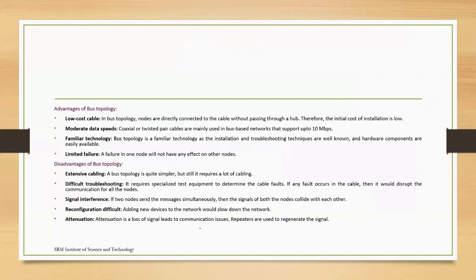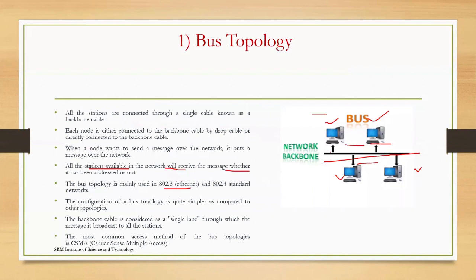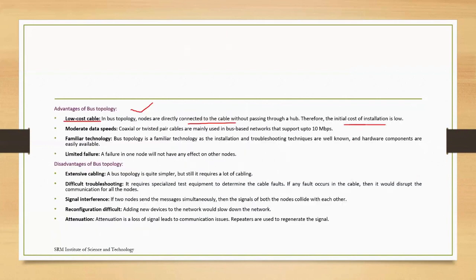The next thing is, we will see the advantages of bus topology. First, low cost cable. Since all the nodes are directly connected to the cable without passing through a hub, device or switch, the initial cost of installation is low, because you simply connect the devices to a single cable. We are not connecting any intermediate devices. So the initial installation cost is very low.